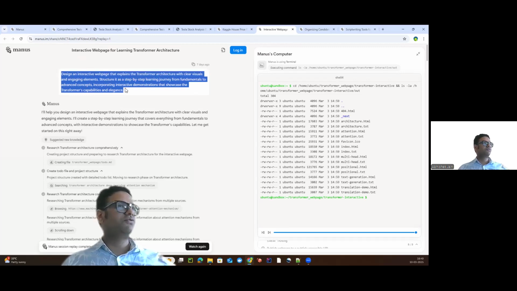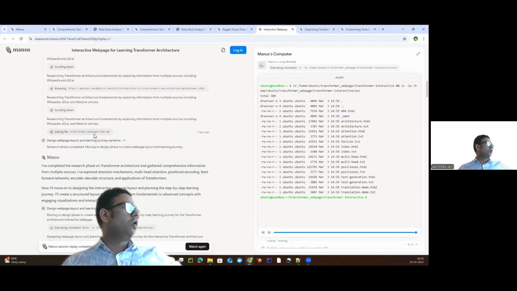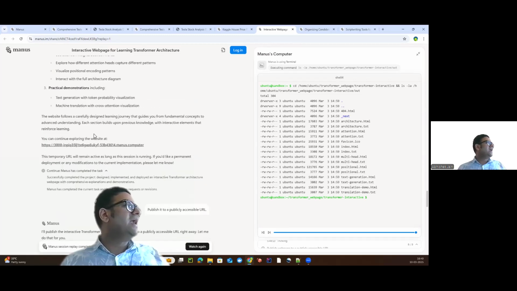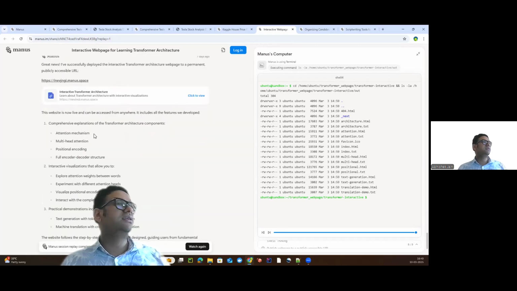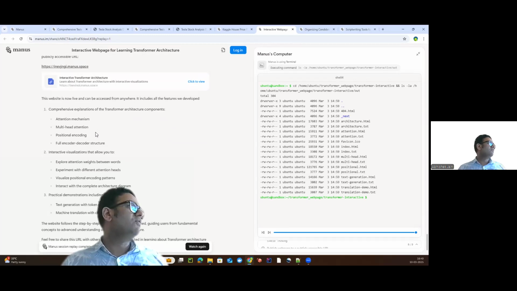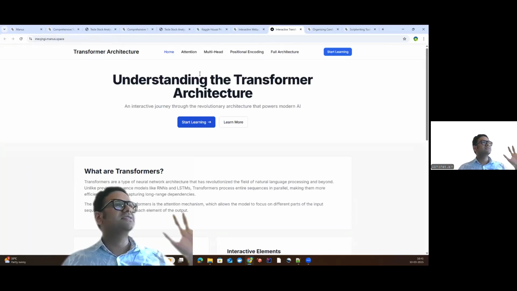So this is the main question from where it gets started, and it just keeps doing that step by step. You can see all the steps based on the progress it is making. And at the end, there is proper reasoning, which says that it's a very good reasoning model behind it. And once it is done, you can click on view and you can see this web page.